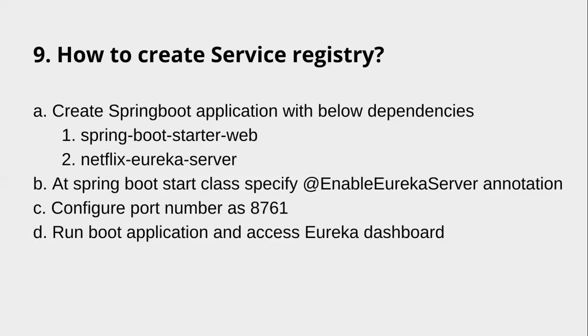8761 we need to take. Why? You can take anything, but it is recommended to take this one. For Eureka, 8761 is the default port number.